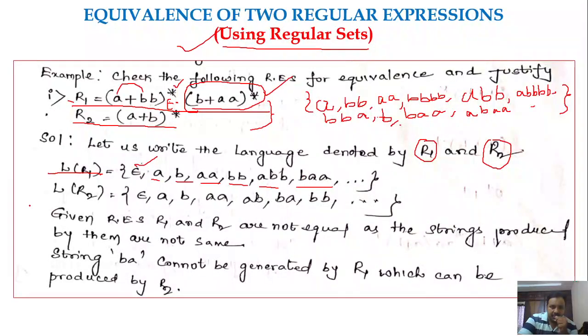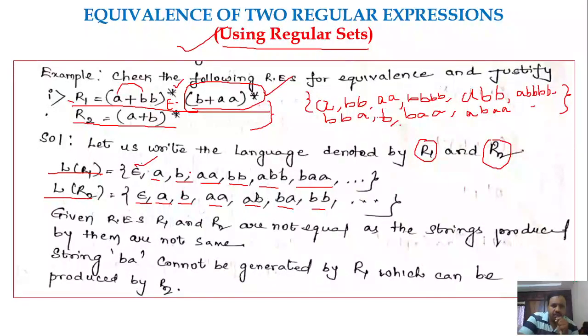Next one, R2. Represent the language of R2, like L of R2 is equal to... Then what are the possibilities we have seen? A plus B whole star means any number of A's or B's or combination of A's and B's, right? So you could write epsilon, A, B, AA, BB, AB, BA, BB, or any combination of A's and B's you may have. So you have to write the language for each regular expression.